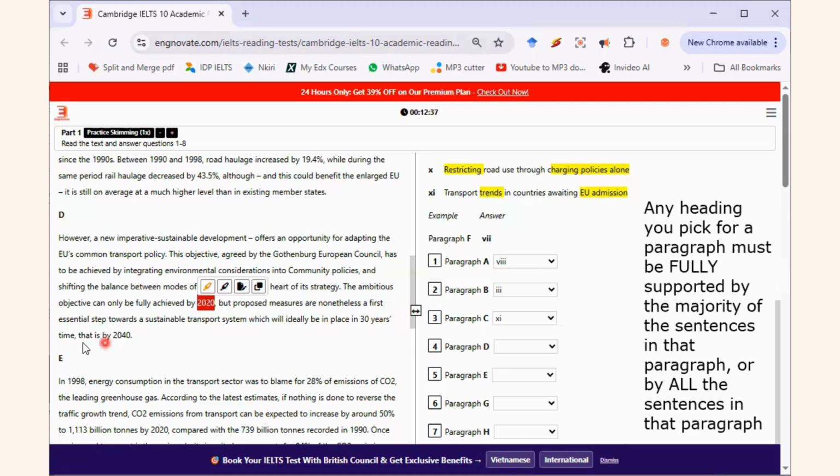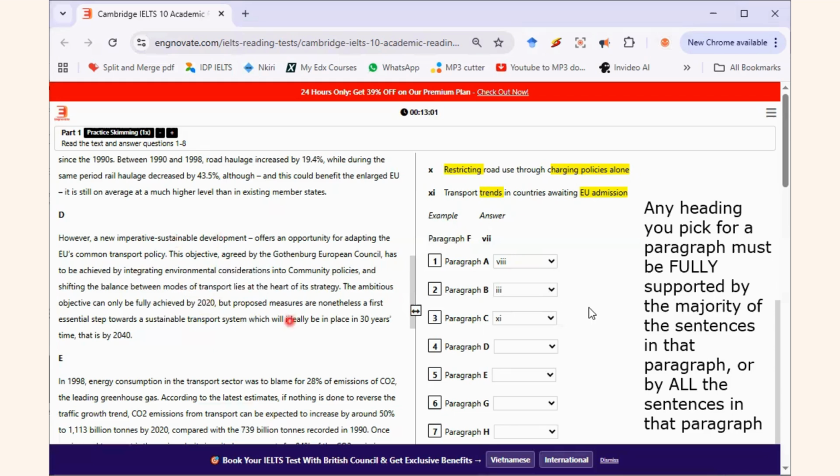That is by 2040. This means that this text was written in 2010. So now this is pointing at a future plan for sustainable development.